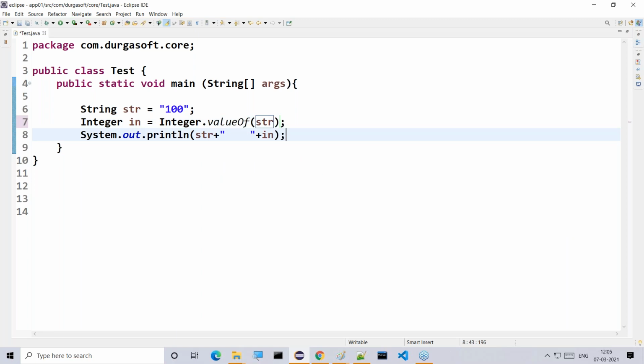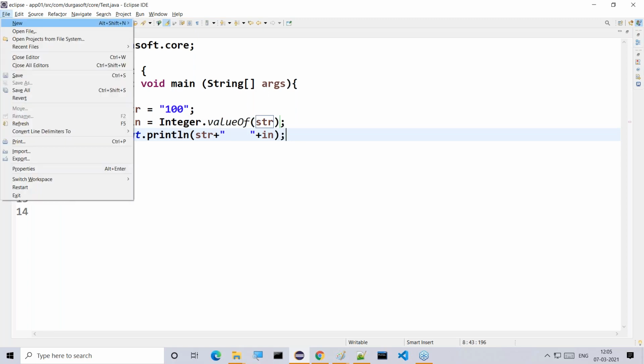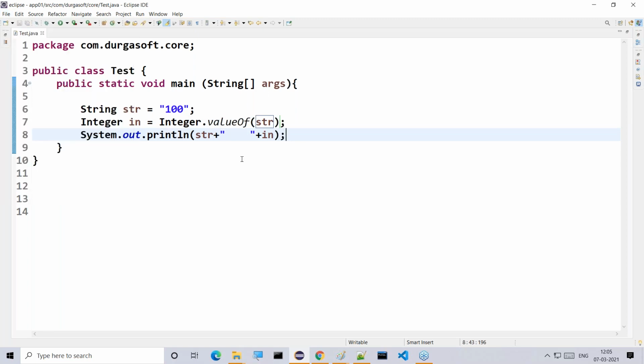System.out.println of str space in, the values we provided. Now let me execute this.